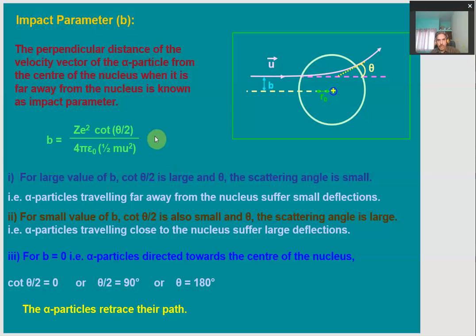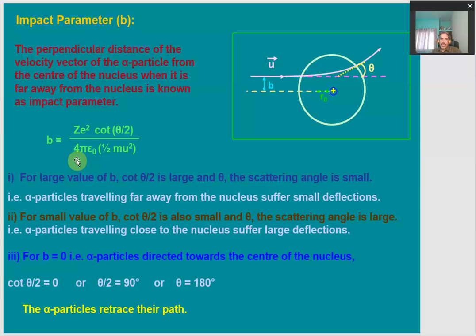About this impact parameter, the very first thing is that for a large value of b, that means the alpha particle passes at a farther distance from the nucleus, cot theta by 2 will be large, which is possible when theta, the angle of scattering, is very small. So whenever an alpha particle passes at a larger distance from the nucleus, the scattering suffered by it will be very, very small.